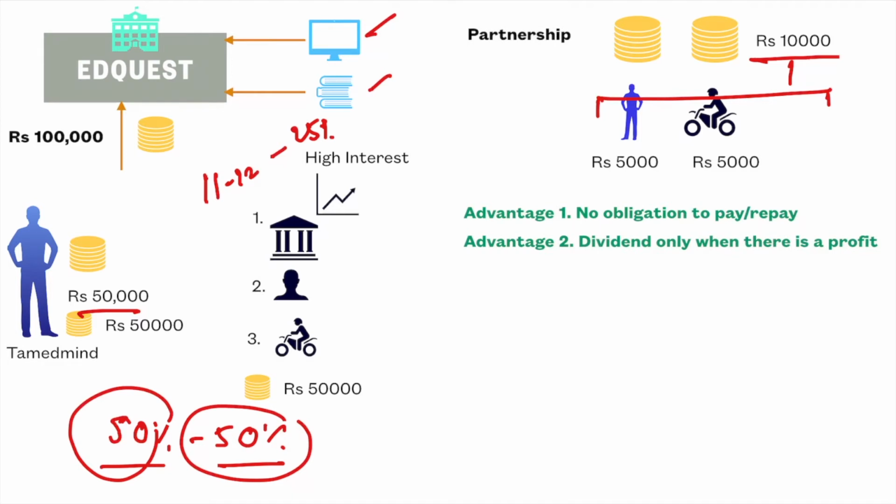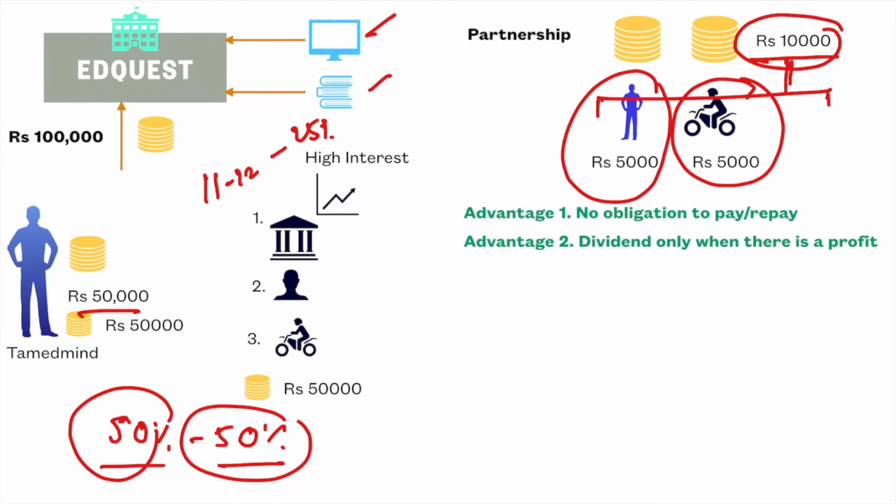What is another advantage? I will pay you part of the profit, that is what we call dividend. So when we divide whatever profit we got into our respective shares, that division we call dividend, right? And whenever we make profit, only then will I have to pay you dividend. If there comes a year where I do not make any profit, I will not be paying you any dividend, right? So this is yet another advantage for me. In case I make losses, I would not be obliged to pay you a single penny, right?